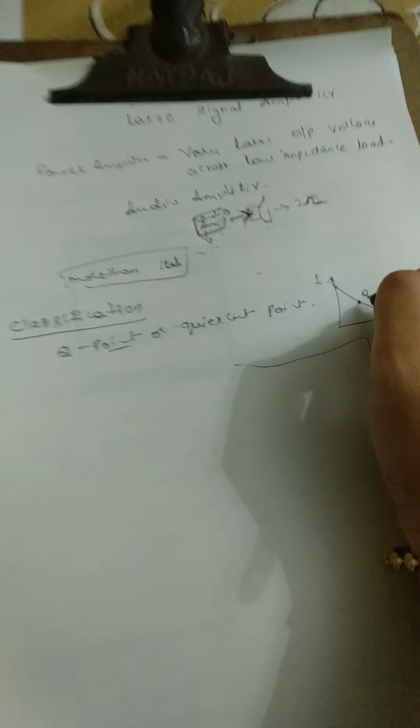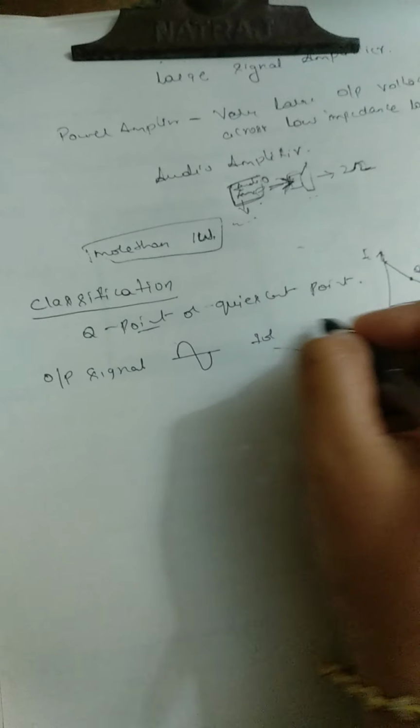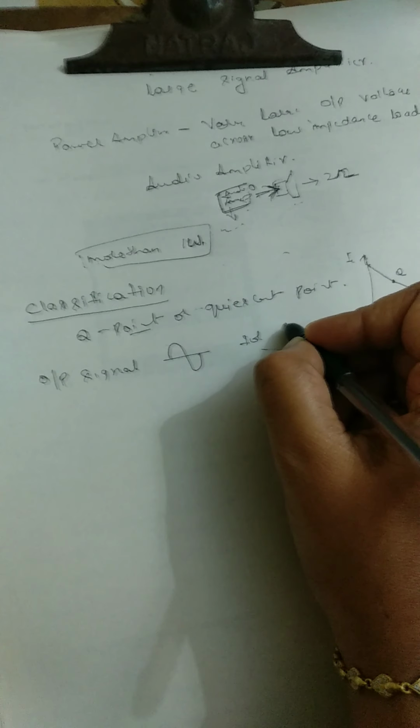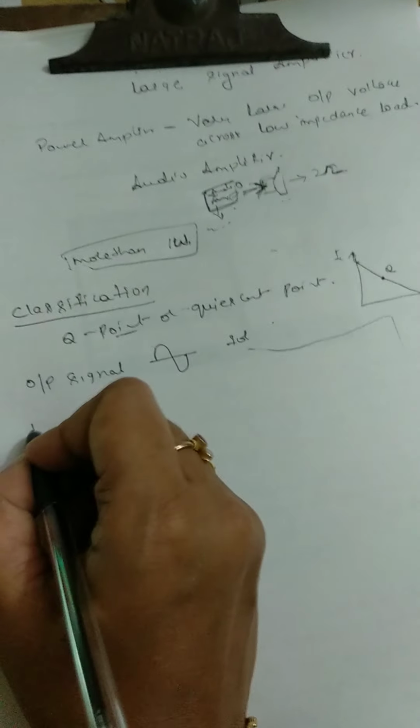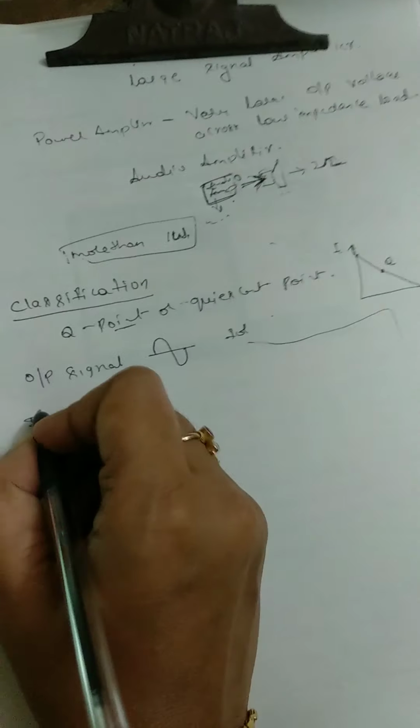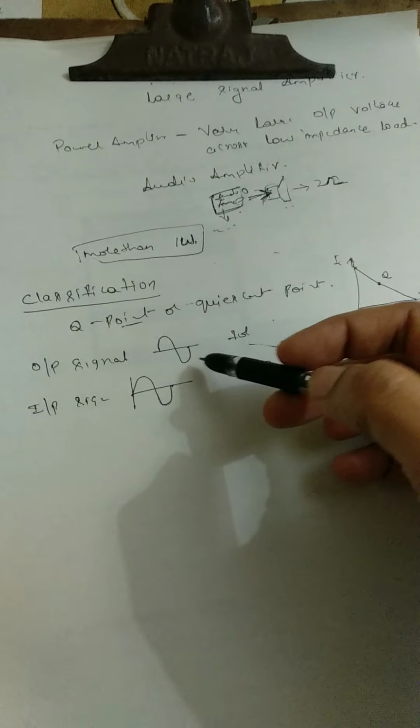Suppose we have an input signal for a full cycle; what is the output signal for that full input cycle? Depending on that also, these are the two factors which classify the power amplifier.